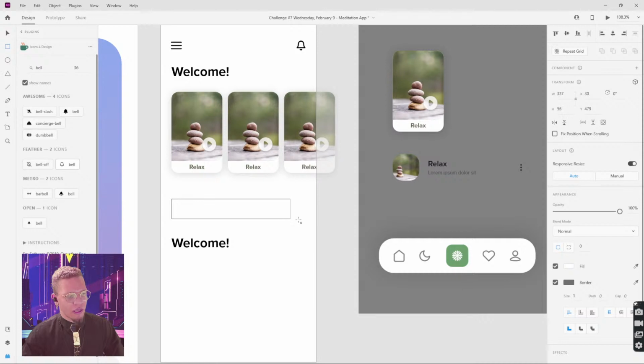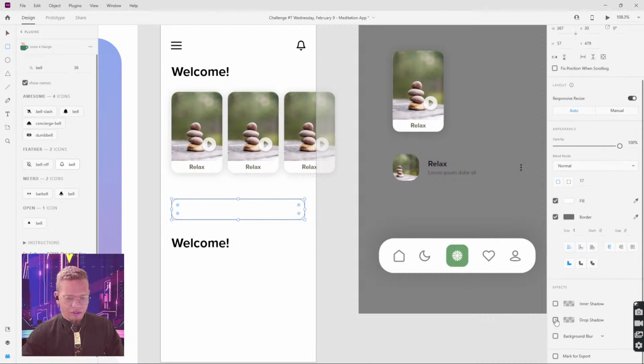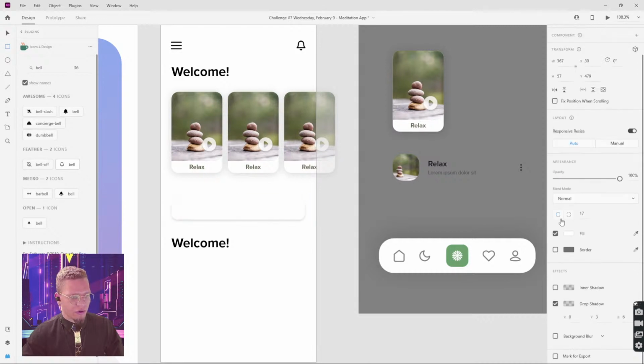I'm going to pull out a rectangle like so. Let's see, round the corners a little bit. I'm going to give it a drop shadow so I can turn off this border. I'm going to scale this puppy up a good amount and push this down a little bit. Blur it out some more.